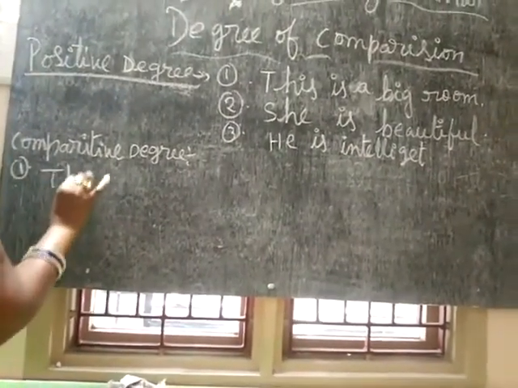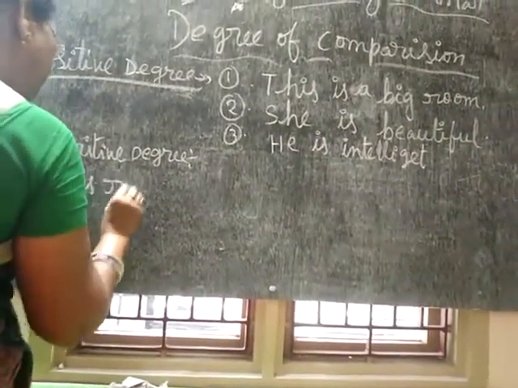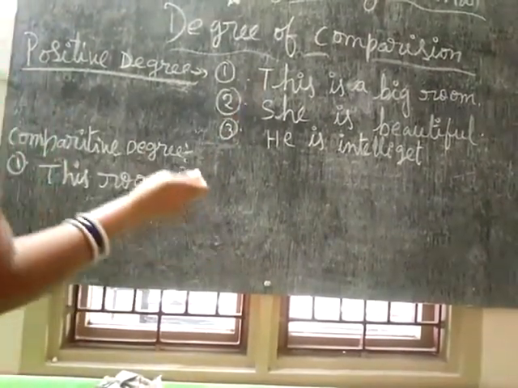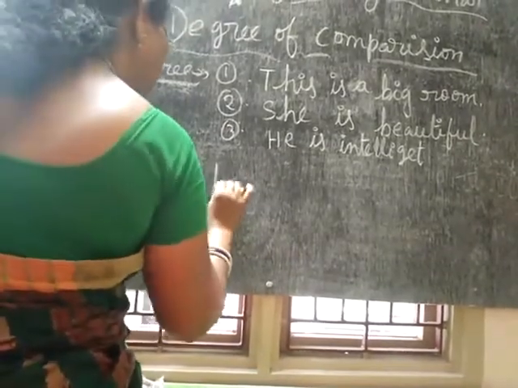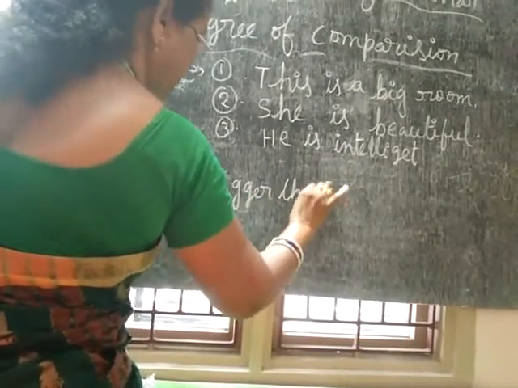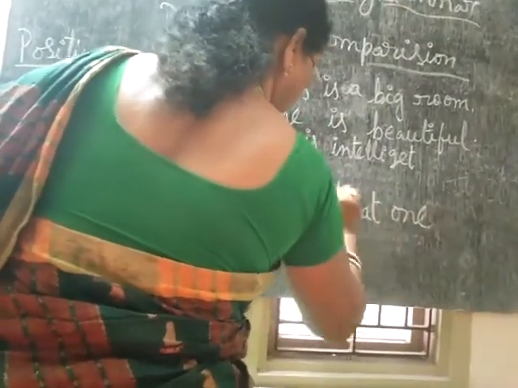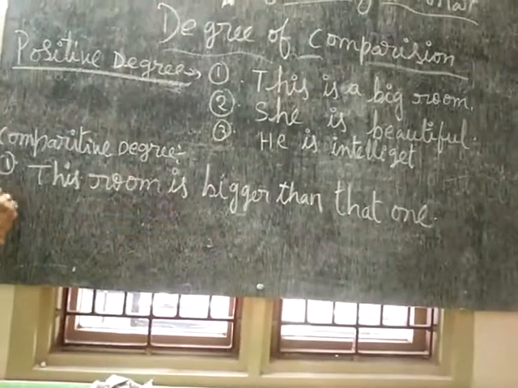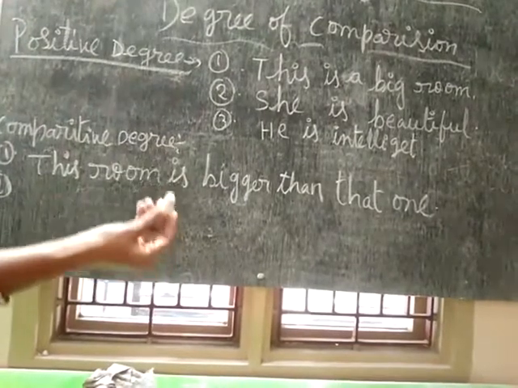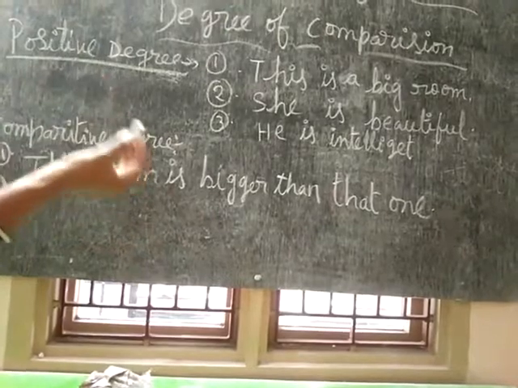This room is bigger than that one. Same as a chalk piece: this chalk piece is bigger than that one.